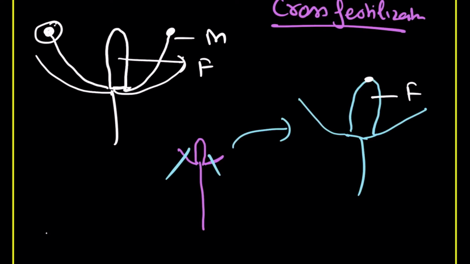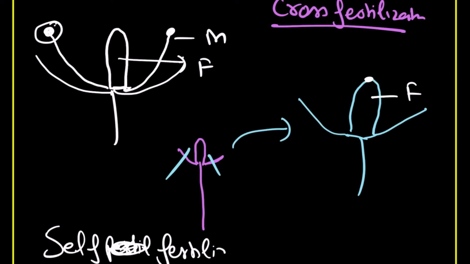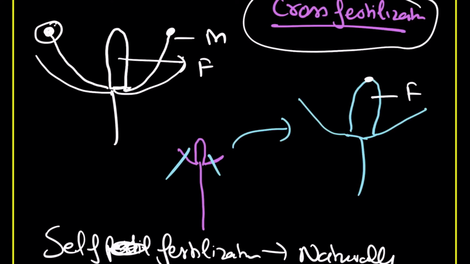One is self-fertilization. Self-fertilization in this plant occurs naturally, and I have told you that you can also perform cross fertilization. So hopefully it is clear.